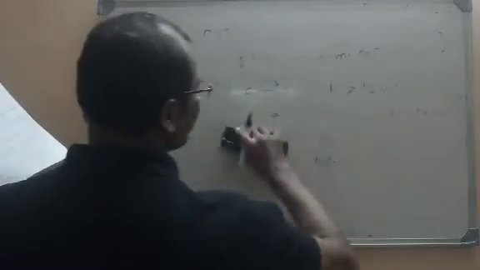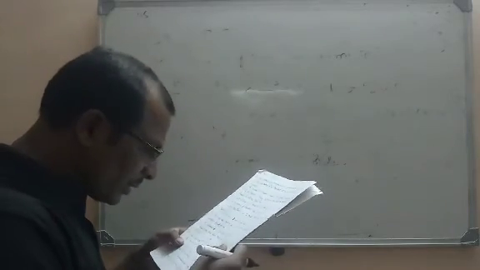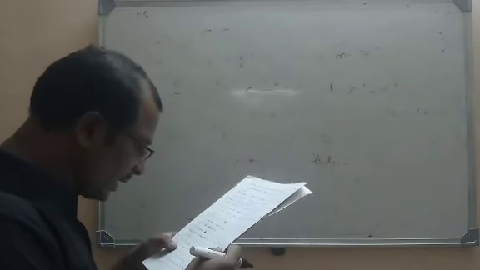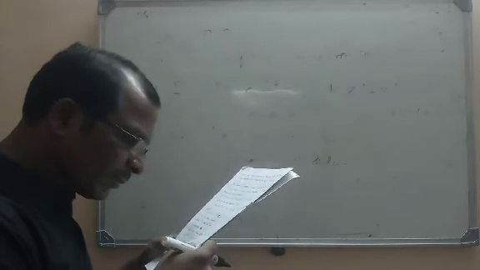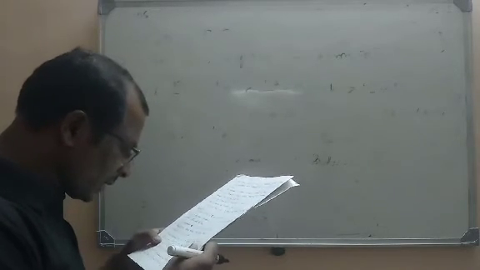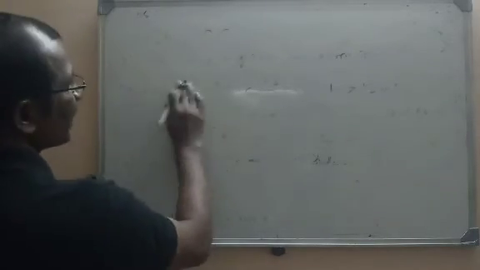Now let us move to the next multiple choice question. That is question number 16. Zero order reaction. In a zero order reaction graph, the graph is taken by plotting R on the y-axis and T on the x-axis. We already know it. So what is the order here?